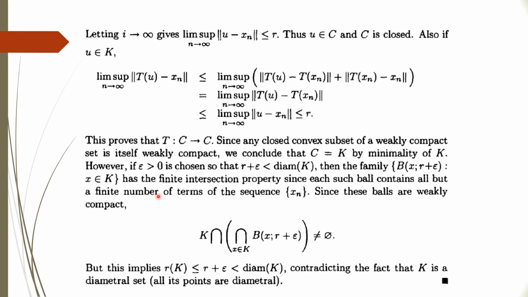It means the limit supremum of the norm of x minus xn should be equal to the diameter of K, for each x. So the max distance will always be the diameter of K, because every point is lying on the circumference. So the max distance is obviously the diameter of K.